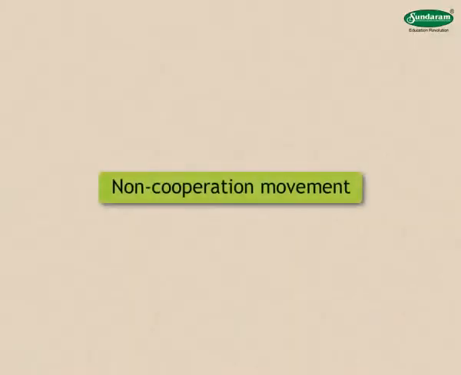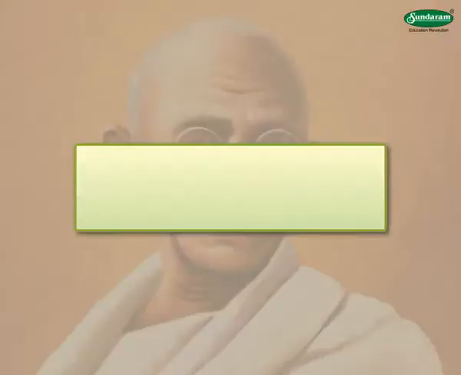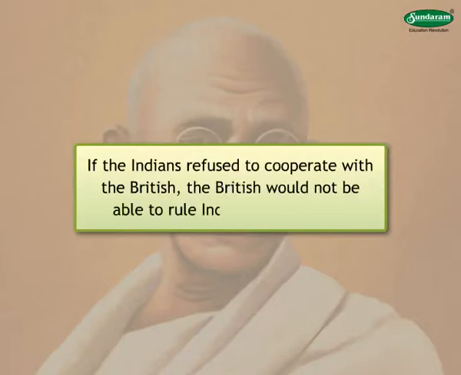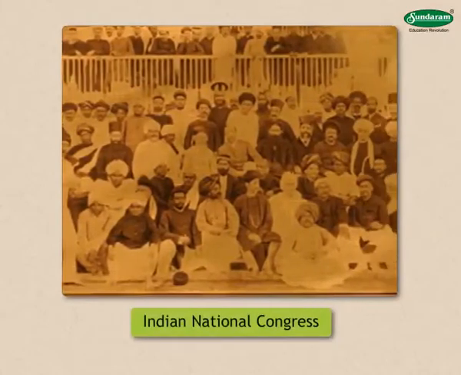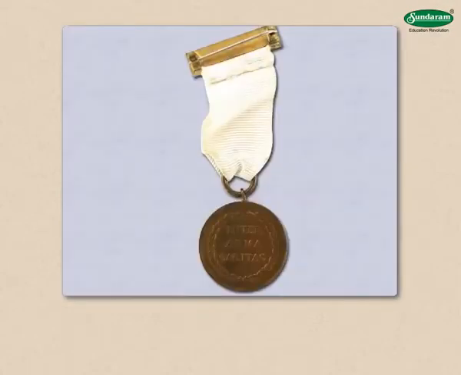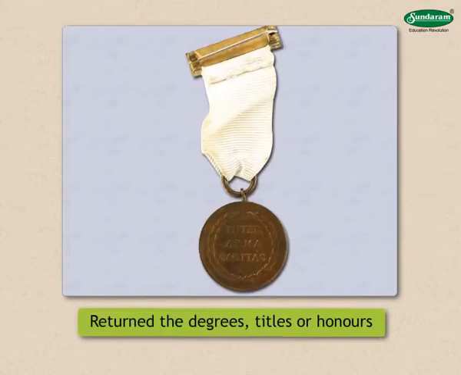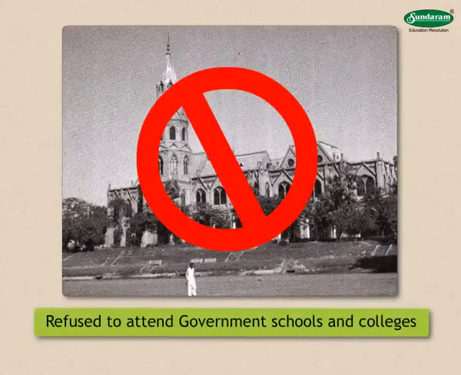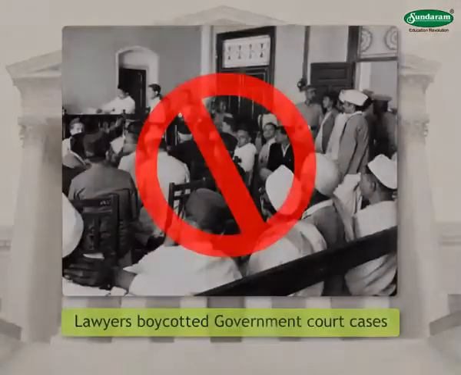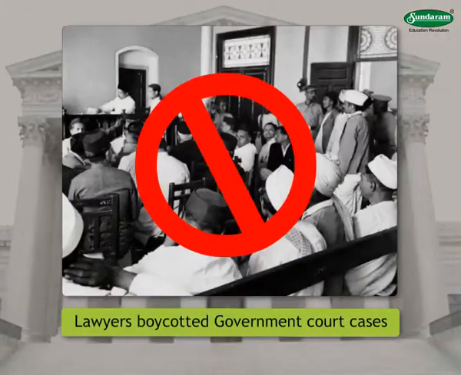Non-cooperation movement. Gandhiji was of the opinion that if the Indians refused to cooperate, the British would not be able to rule India even for a day. For this purpose, the Indian National Congress approved a program of non-cooperation. As a part of the program, people were to refuse or return the degrees, titles or honours conferred upon them by the British. They were not to attend government schools and colleges. They were to boycott foreign goods. Lawyers were to boycott government court cases.